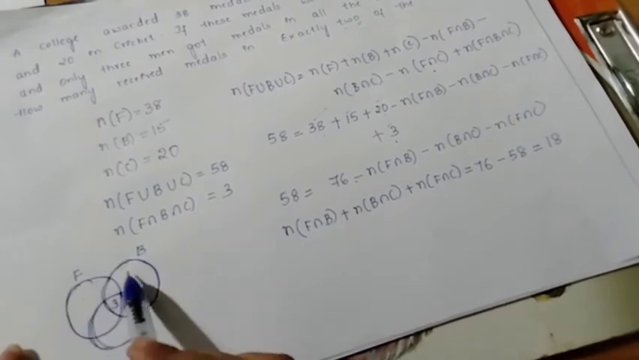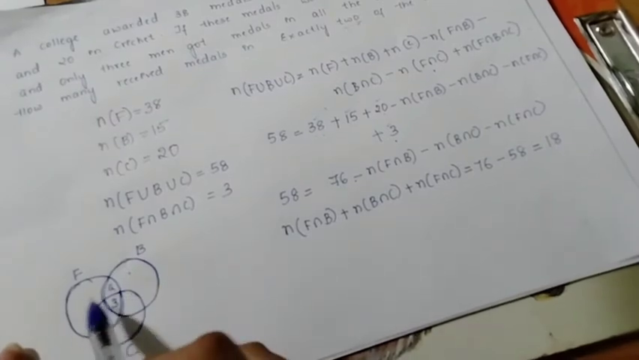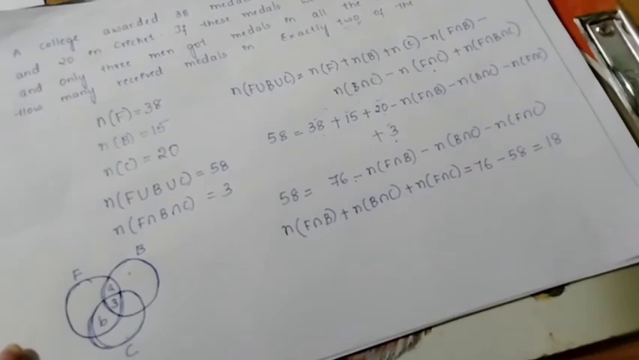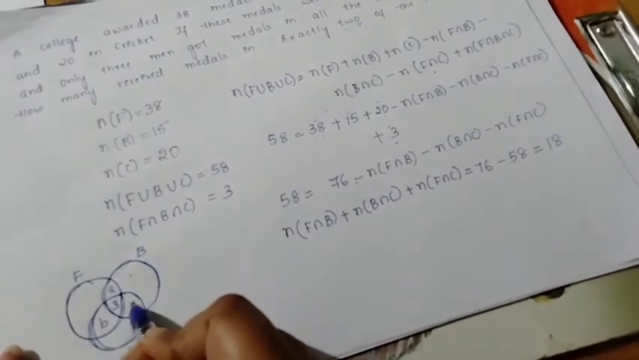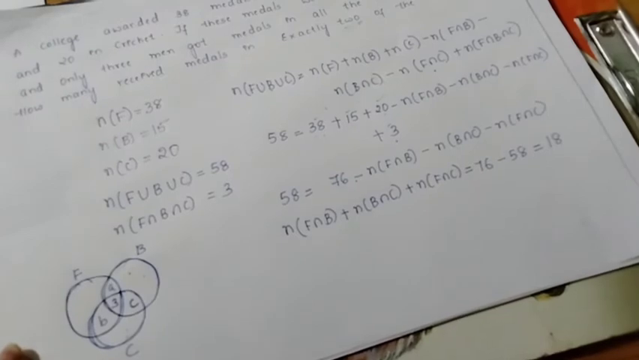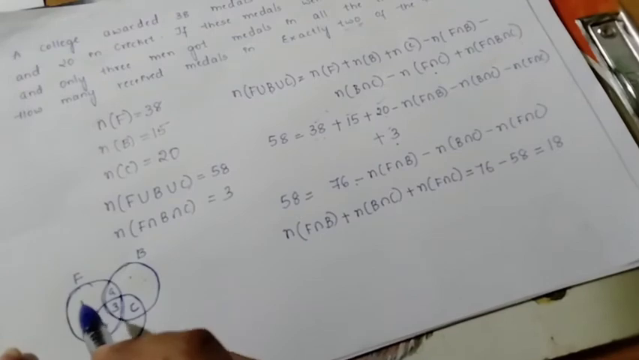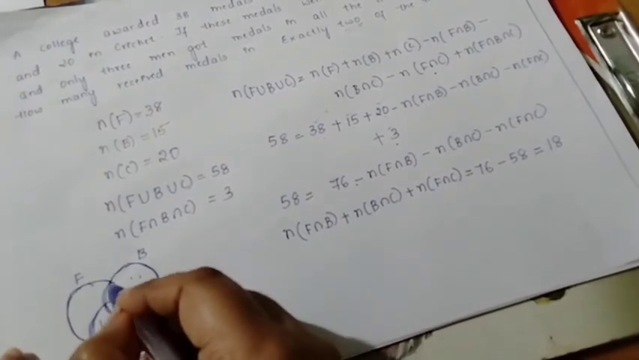Next, F intersection B, I don't know. I write it A. Next, this is what? F intersection C, I don't know this. I take it as C. B intersection C is also not known to me. I'll take that letter as C. Okay, you can take any letters or you can keep it as it is also. So, F intersection B, if you want, you have to take this part.